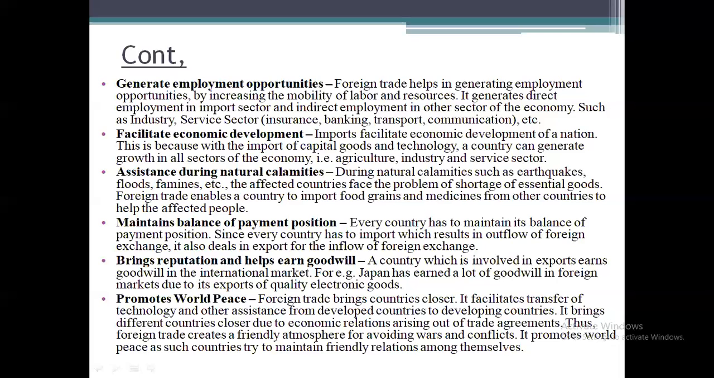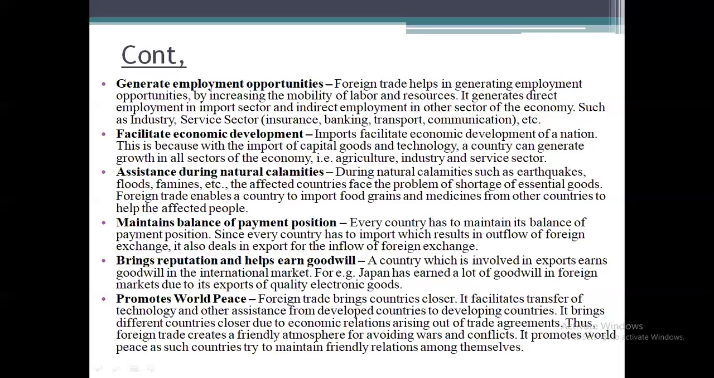Next, bring reputation and help grow goodwill. Goodwill is nothing but the reputation of the company. So when they sell goods to customers in other countries, definitely the value of the product will be increased. When the value of the product has increased, it will have an impact on the goodwill or reputation of the country. And last one, promote world peace.